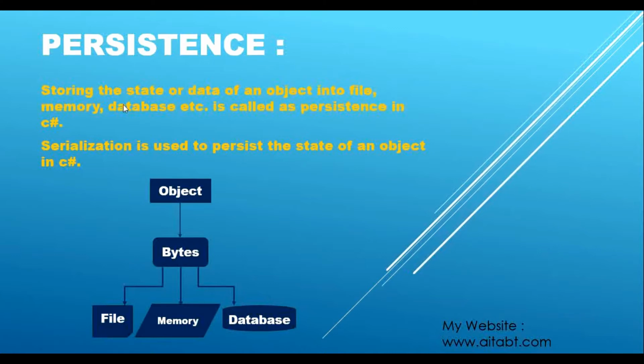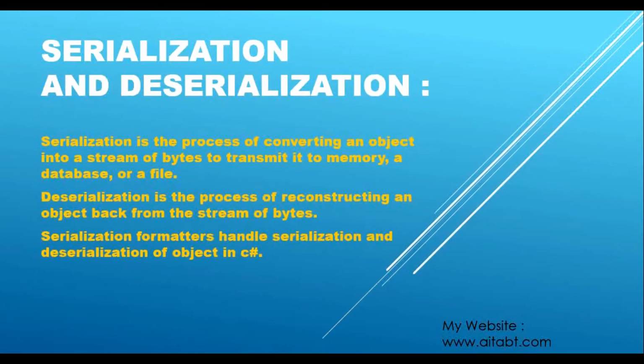First of all, what is persistence? Storing the state or data of an object into a file, memory, database, etc. is called persistence in C#. Serialization is used to persist the state of an object in C#. For this persistence we use the serialization phenomenon in C#. And what is serialization? Let's see serialization and deserialization. If we serialize some object into a file or into memory, then if we want it back, we have to deserialize it back to the object. That is nothing but deserialization.